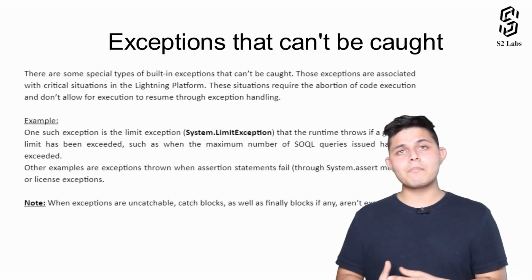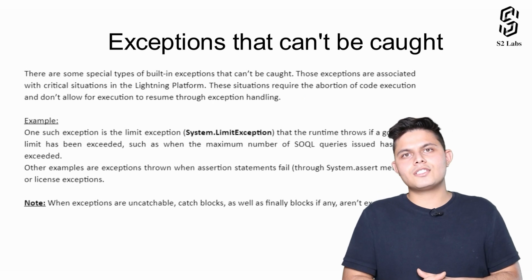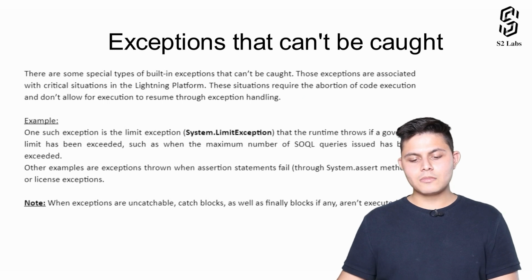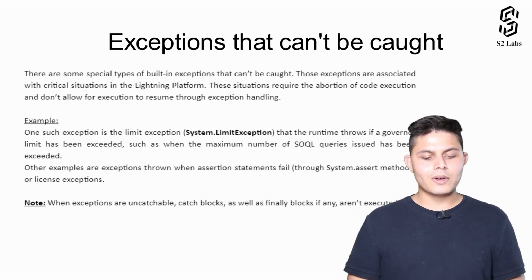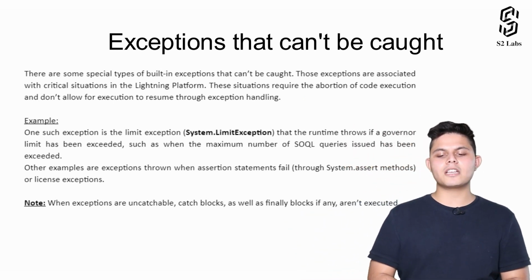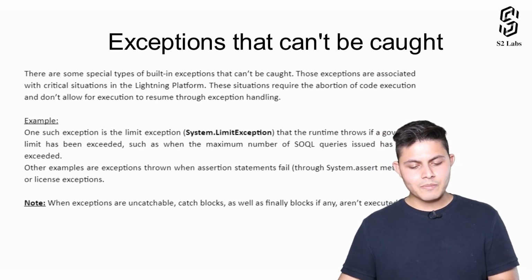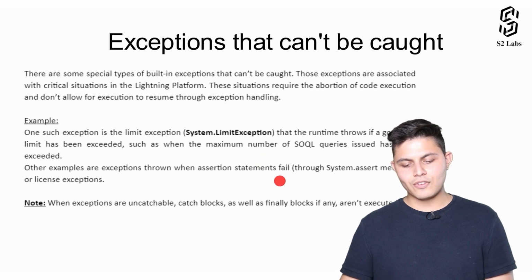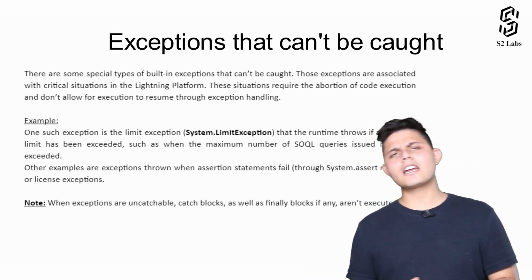Now let's have a look at an example of which exceptions these are that don't allow us to handle them. It's system.LimitException. Let's first read this. One such exception is the limit exception, system.LimitException, that the runtime throws if a governor limit has been exceeded, such as when the maximum number of SQL queries issued has been exceeded. Other examples are exceptions thrown when assertion statements fail through system.assert methods, or license exceptions. So let's first understand the limit exception.